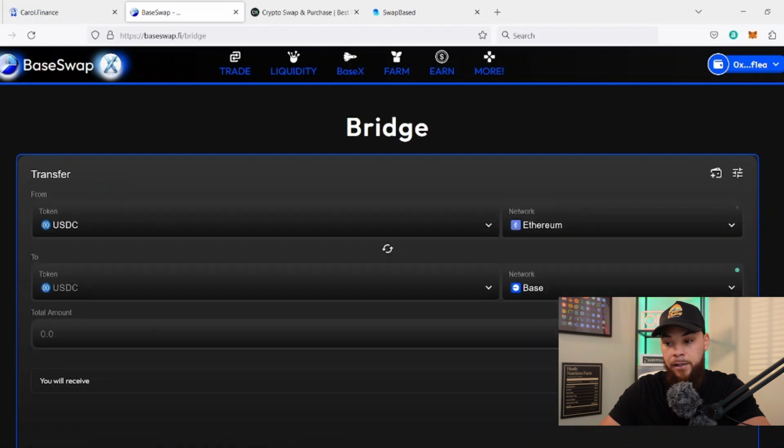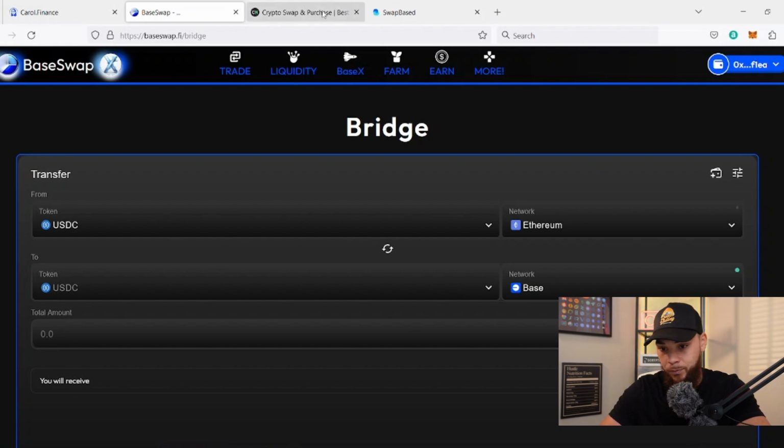Then it's going to show you the amount that you have. For example, I have $23 over on Ethereum. I would do max or however much I want to send, and then go through and approve those transactions. Probably within a couple of minutes, you're going to have that USDC over on the Base Chain network, which you can convert to ETH. And then you could go in there and bond with Carol.